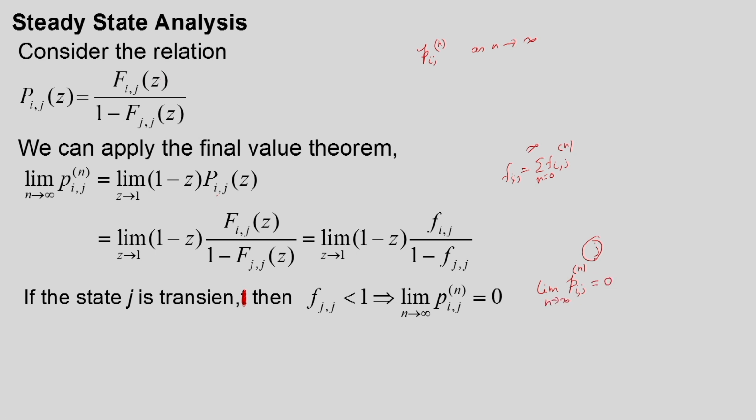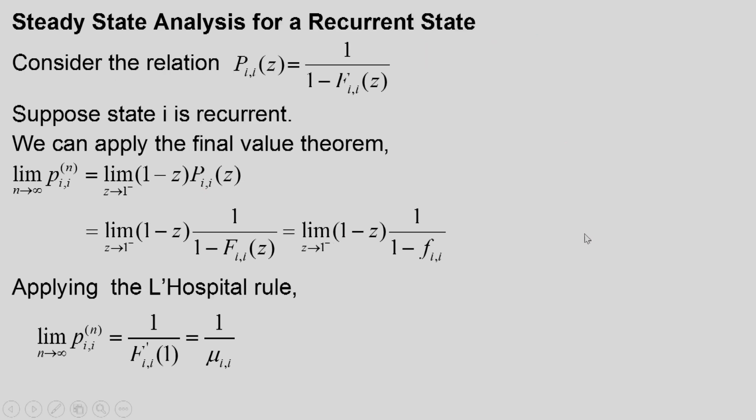So for a transient state j, the n step transition probability as n tends to infinity will become 0. So we discussed the n step transition probability as n tends to infinity for the transient state.